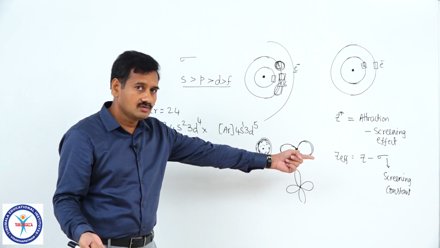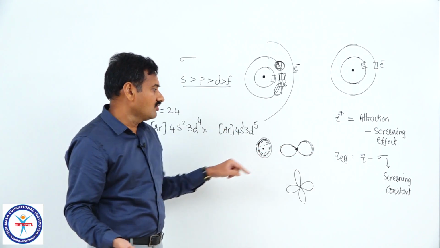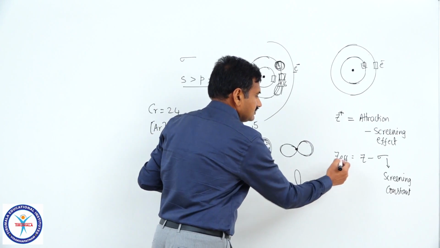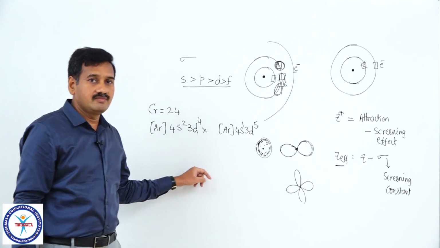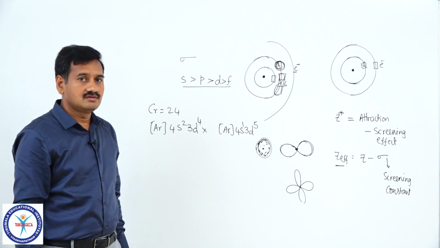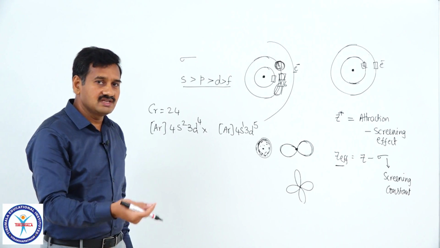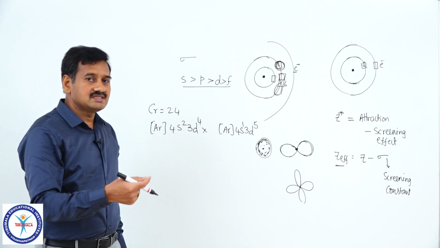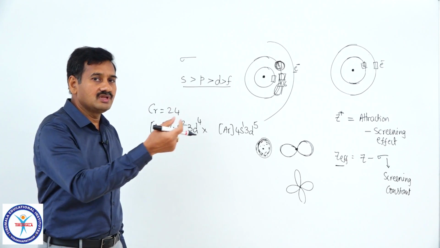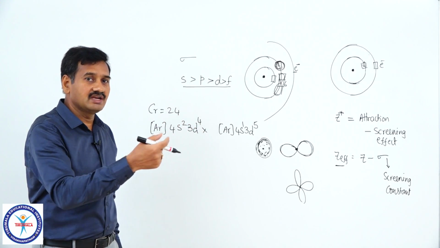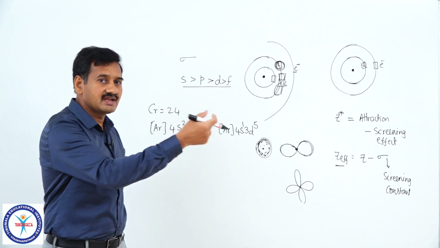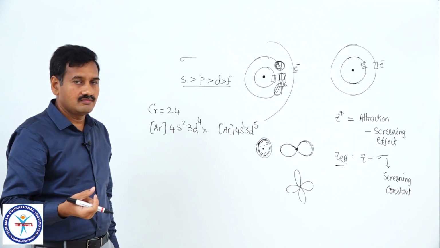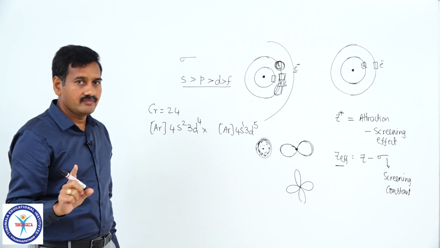If more electrons are in the orbital with higher screening constant, that is the s orbital, the sigma value is more. If sigma is more, the effective nuclear charge will be less. If the effective nuclear charge is less, the nucleus attracts the outer electron with a lesser force.